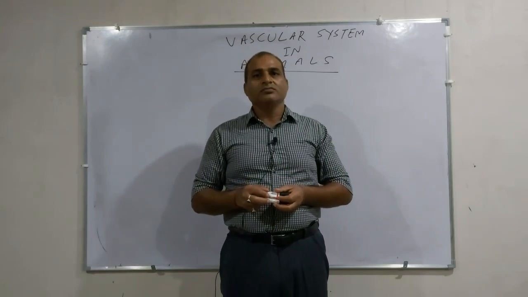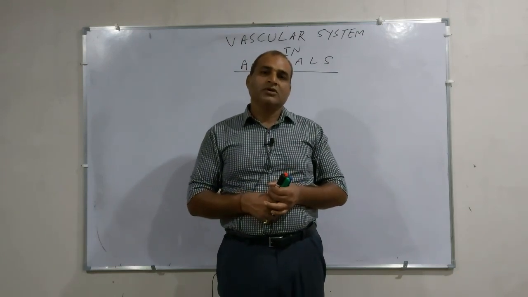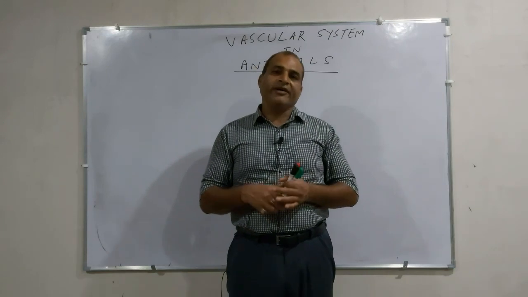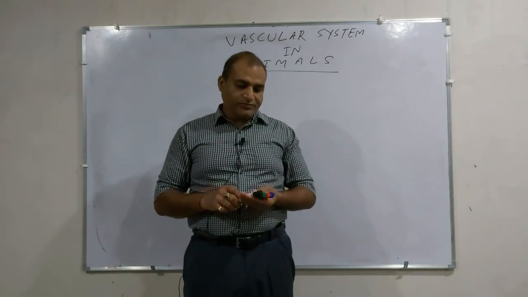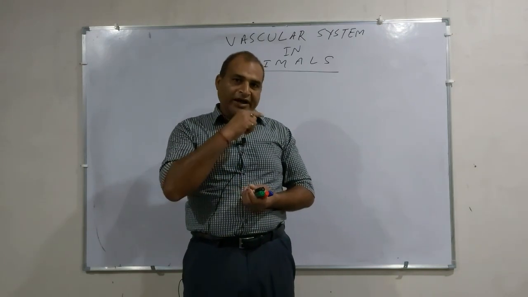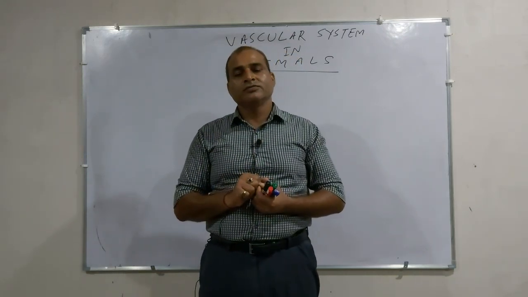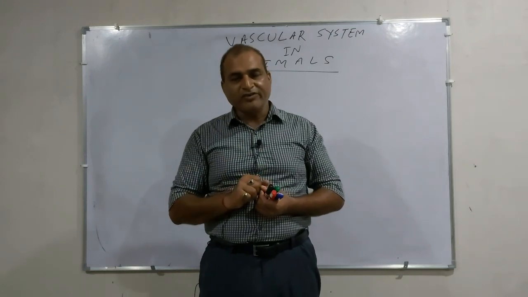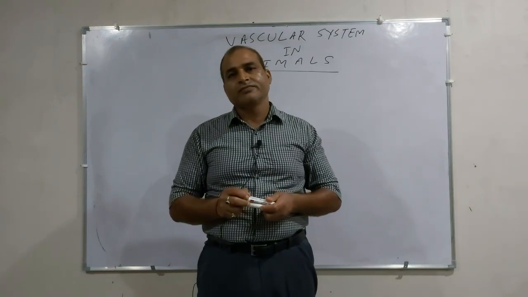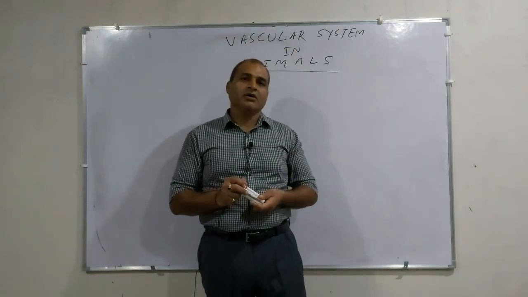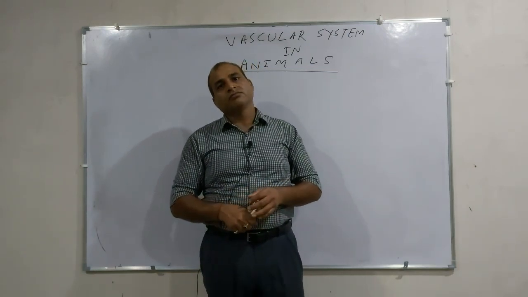The circulatory system is related with the transport of materials, and in different types of animals the circulatory system is also of different types. Therefore, in this lecture today, first of all we will discuss what the circulatory system is and what kind of circulatory system is found in different groups of animals, depending on their body organization, their lifestyle and their needs.